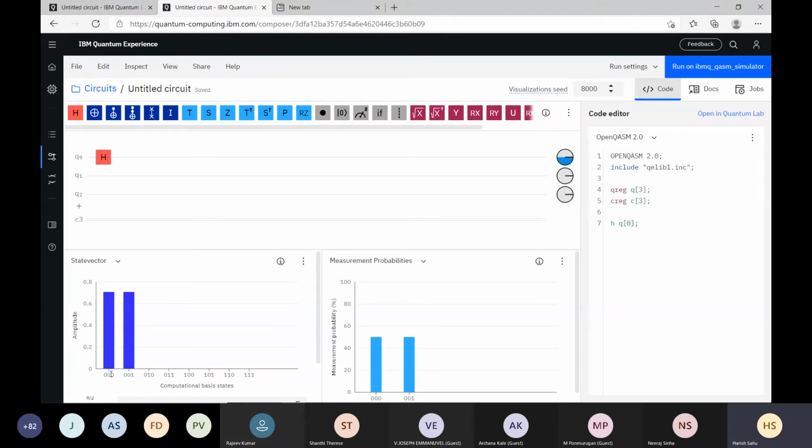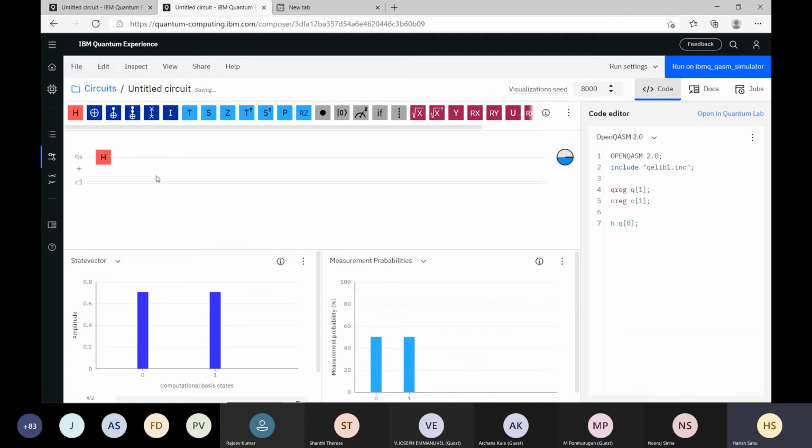Sir, how do you remove a gate that has been applied earlier, before applying Hadamard? Right click and cut. So I am removing the other qubits also. I am keeping only one qubit here.